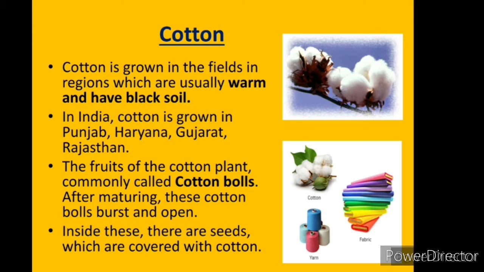In India, cotton is grown in Punjab, Haryana, Gujarat and Rajasthan. The fruits of the cotton plant are commonly called cotton bolls. After maturing, these cotton bolls burst and open up. Inside these, there are seeds which are covered with cotton.